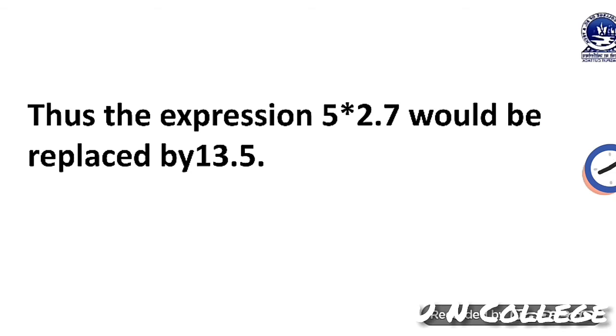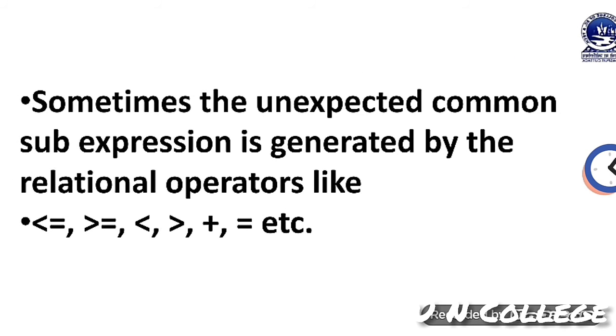That can be replaced by 13.5. Why? Because if we use 5 into 2.7, the output will be 13.5. Instead of using 5 into 2.7, if we write 13.5, then it will minimize the resource use and make the execution speed faster.